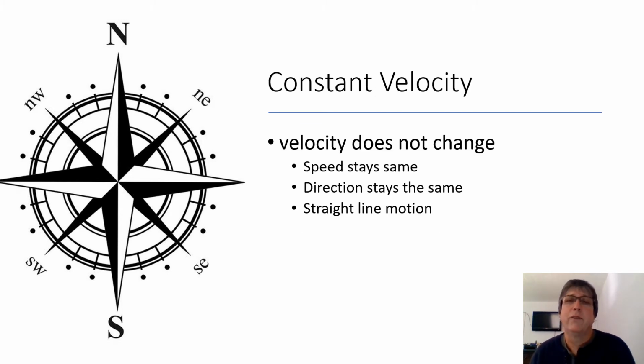Then constant velocity. Well, we go, gee whiz, Stone, you already said what constant speed is. What the heck? Well, there's a twist. You've got to remember, velocity is speed and direction. So if velocity doesn't change, that means all of that doesn't change. So your speed stays the same and your direction has to stay the same. And since direction is staying the same, this is straight line motion.